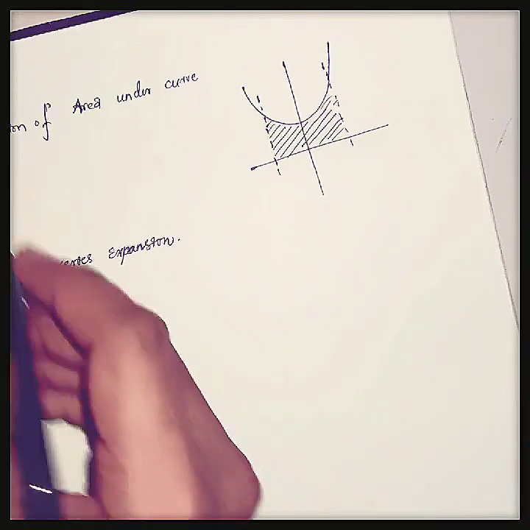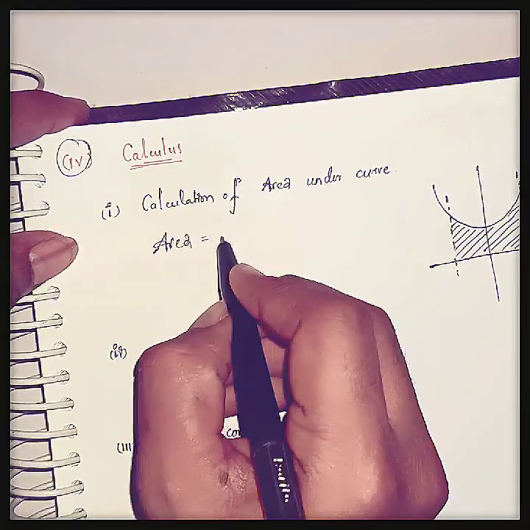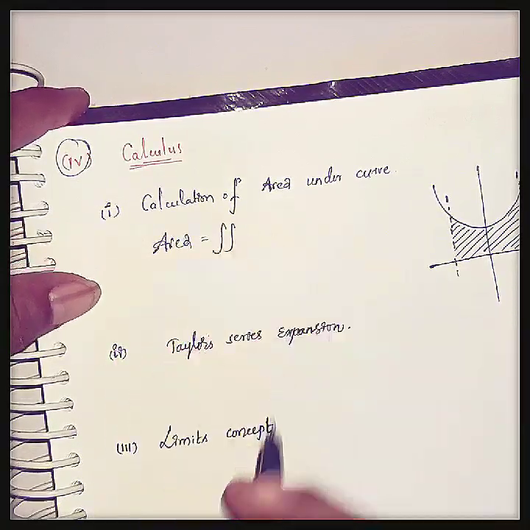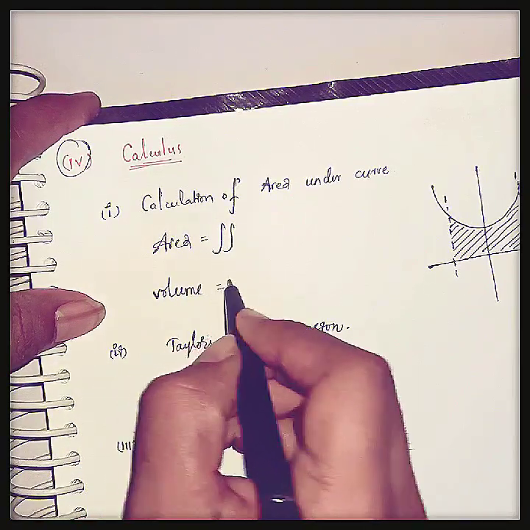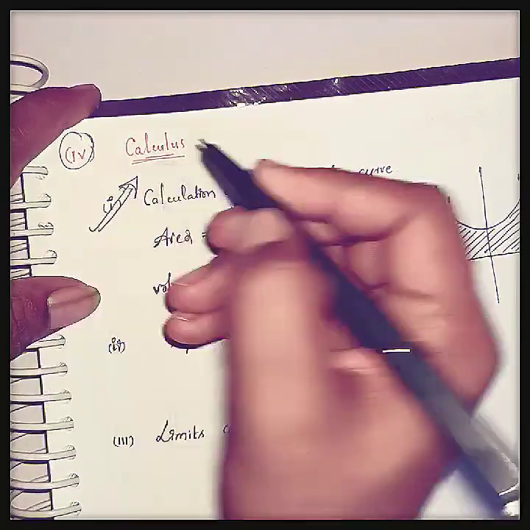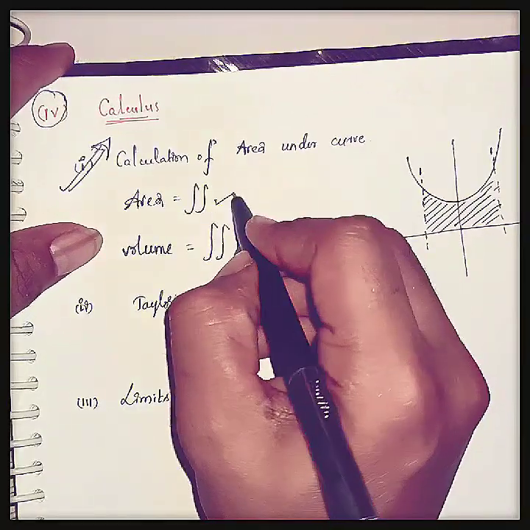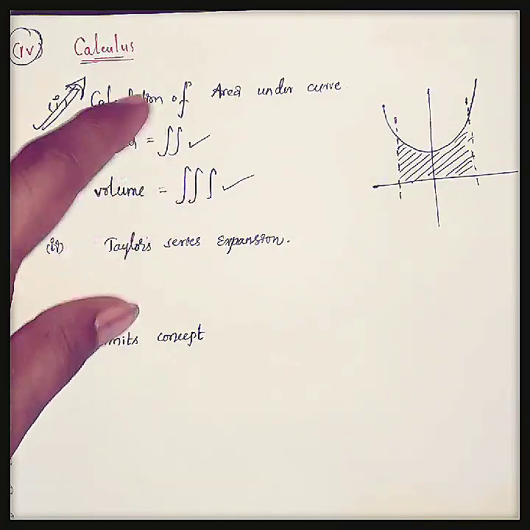For the calculation of area, we should use double integration. Similarly, to calculate the volume we should use triple integration. These are the most important questions asked in the GATE, double integration and triple integration. Please practice more questions on these two concepts.